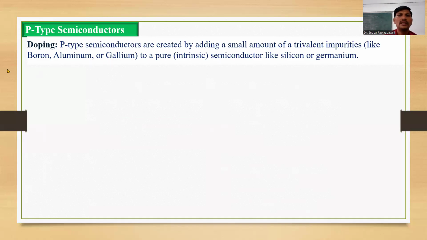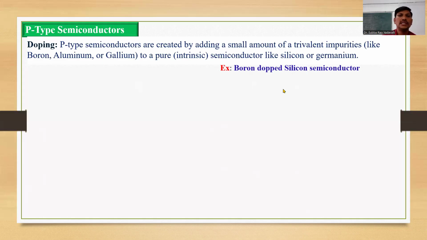These are the trivalent impurities having the valency 3. For example, boron doped silicon semiconductor. We already discussed silicon in the previous videos. Here we are doping the boron trivalent impurity into the pure silicon semiconducting material.